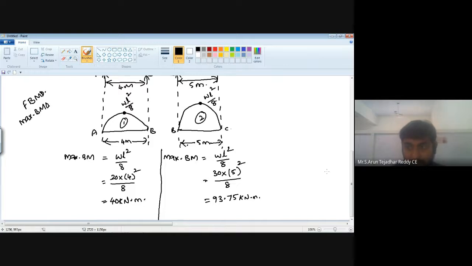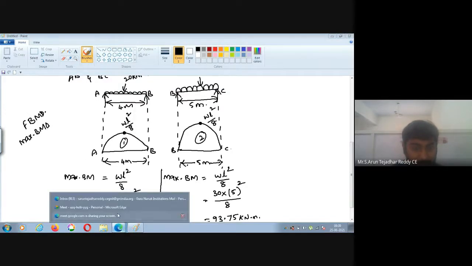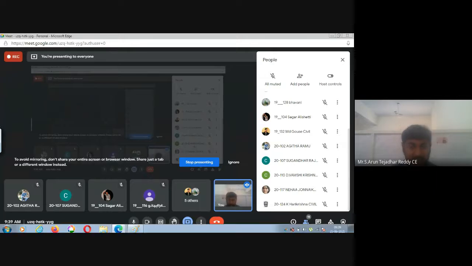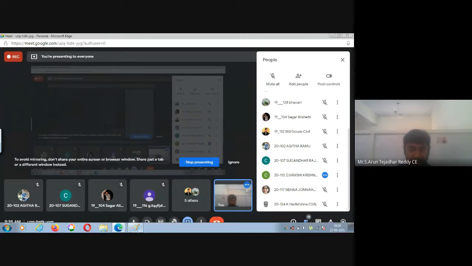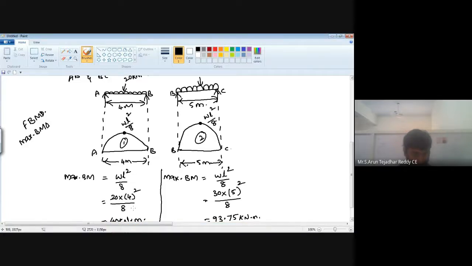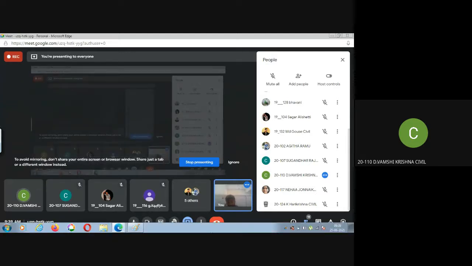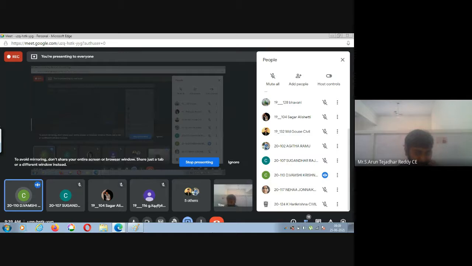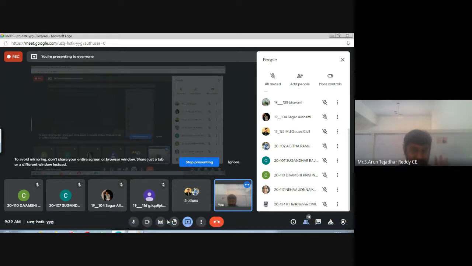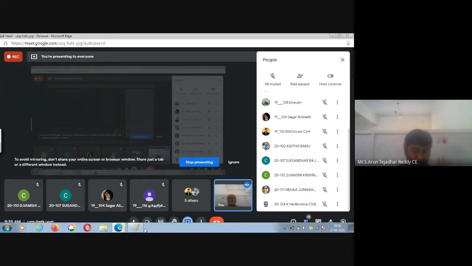Now coming to the second step. What is the second step? Calculate the area and the centroid of free bending moment diagram between 2 points. So the next step is to calculate the area and centroid of the free bending moment diagram, or else maximum bending moment diagram. This is our second step.